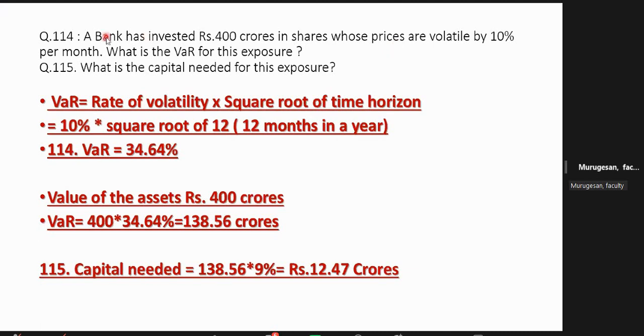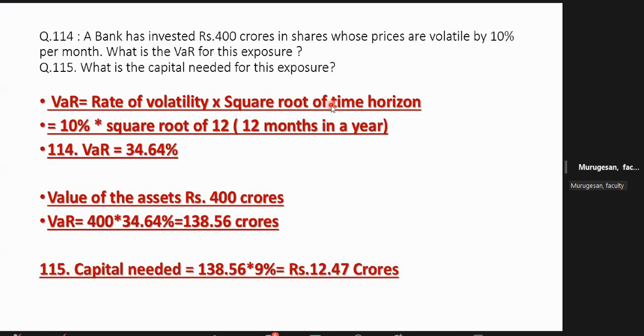Per year means how much we have to put? Square root of 12, madam. And per month they have put in, madam. Per month means 12 we are putting, sir. They will not give per year. Volatility per year they will not give.